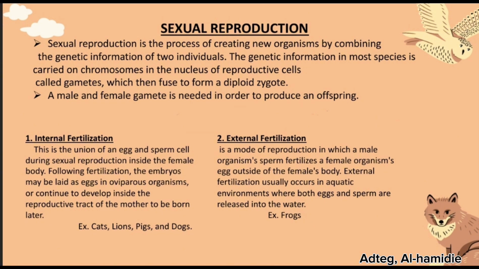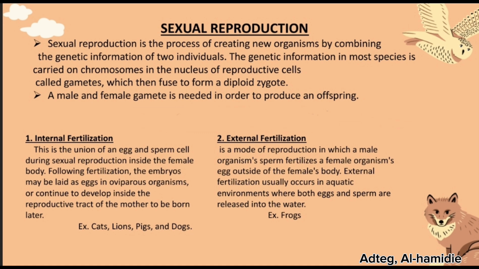A male and female gamete is needed in order to produce an offspring. So sexual reproduction is most common in animals. It involves two parents, a male and a female, and their young will look like them, which is the offspring.